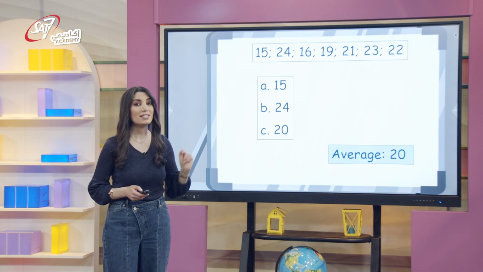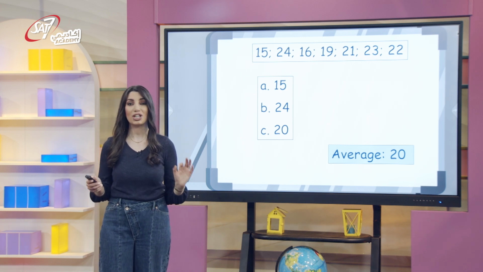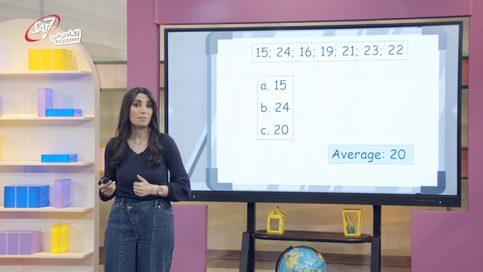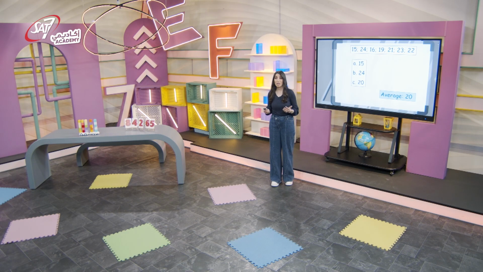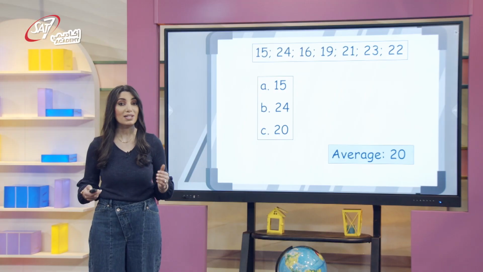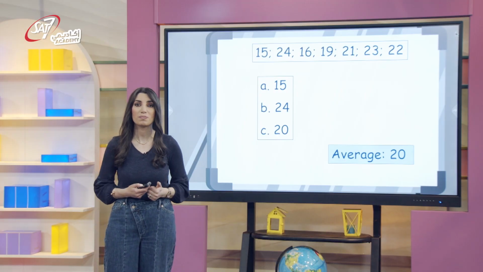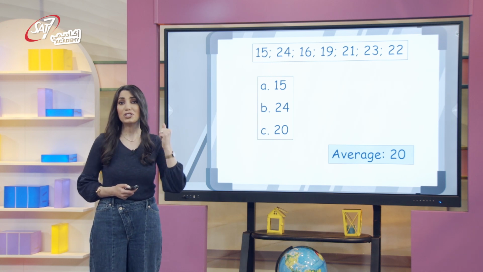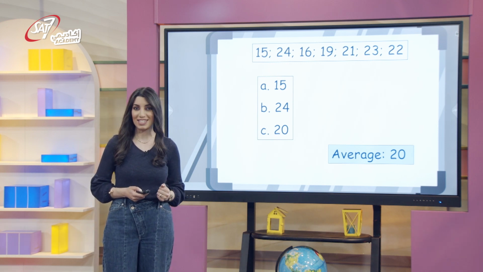The numbers in this set represent the temperature in degrees Celsius, taken at different times during the day. If we were asked about the temperature today, we won't list a whole set of numbers. We only need one number, the average. The temperature today was 20 degrees.